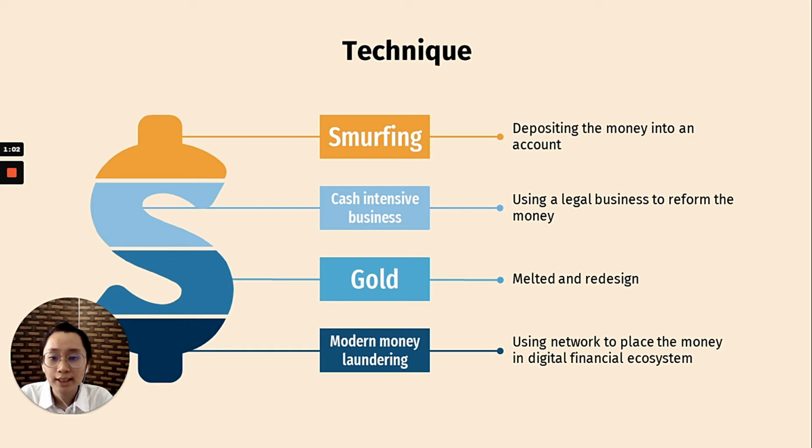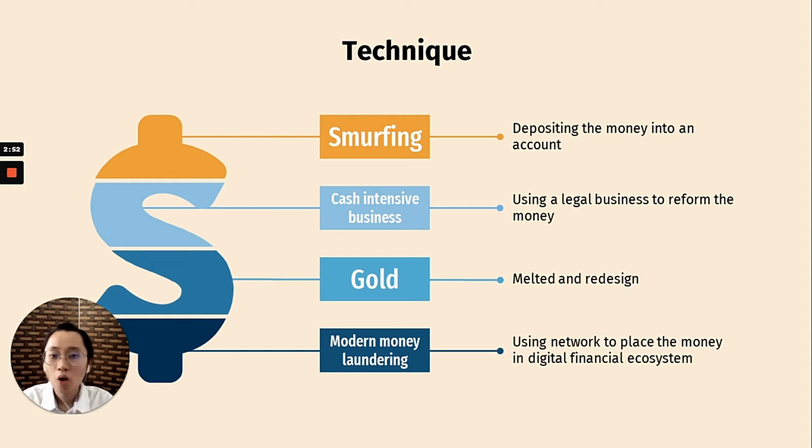For a cash intensive business, it's using a legal business to launder money, which means that the launderer has a legal business that operates as usual, but the actual aim of the business is not just doing business, it's actually to launder the money. When they are collecting the money or doing their reports, they will intentionally add the illegal money to the legal money and mix it up together. So the authorized department won't easily discover the money.